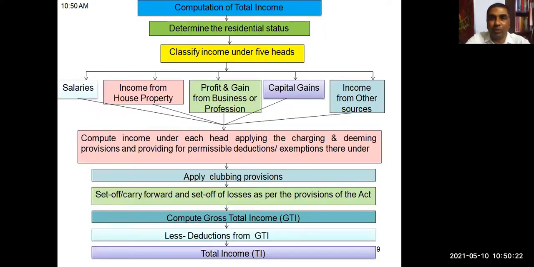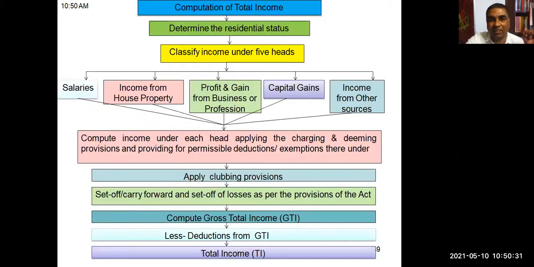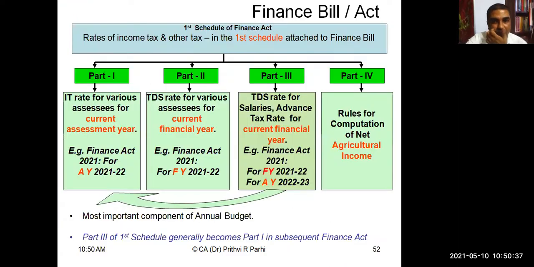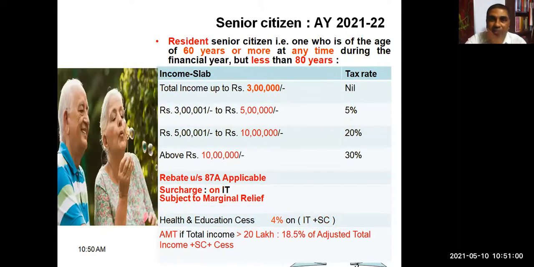You see various tax rates I'm showing for you. This is the tax rate for individuals, HUF, AOP, BOI for assessment year 21-22: income up to 2,50,000 is nil rate, nil tax. Then above 2,50,000 up to 5 lakh 5%, then above 5 lakh up to 10 lakh 20%, then above 10 lakh 30%.